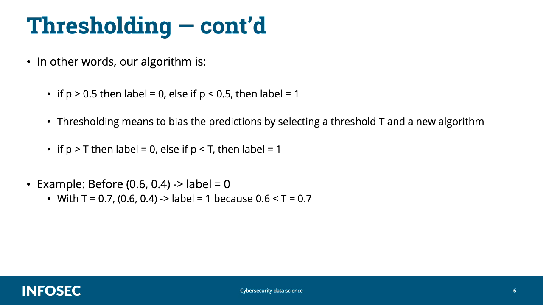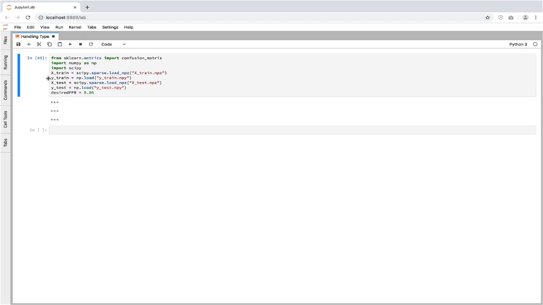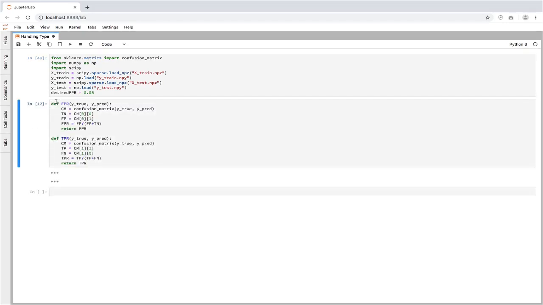So you see that overall, we are now going to increase the number of positives that we're going to have in our prediction, thus reducing the odds of making the incorrect prediction of a negative. So you can think of this as sort of just biasing towards one of the classes. And what we can do is pick the correct threshold so that we can have our false positive rate meet our expectations. Let's start by loading some data consisting of malware and benign features and specify our goal false positive rate. We define a function to calculate the false positive rate. So it's going to calculate the total number of negatives, the number of false positives, and then it's going to use a formula to get the false positive rate.